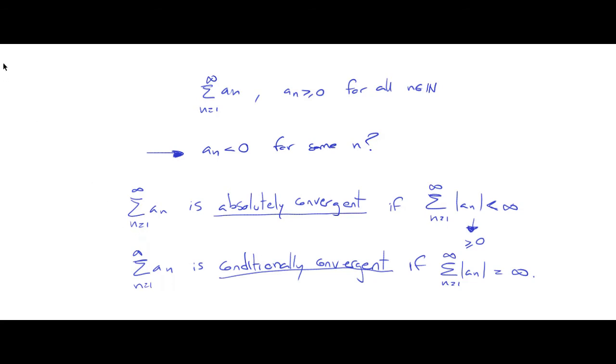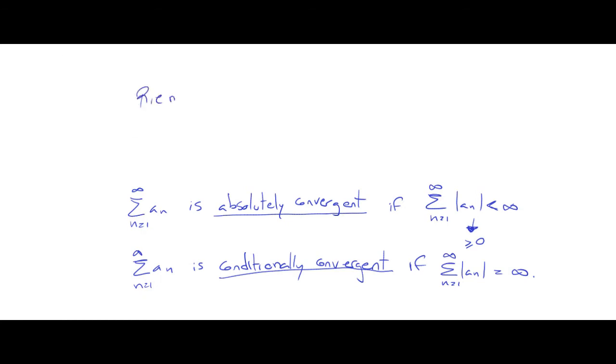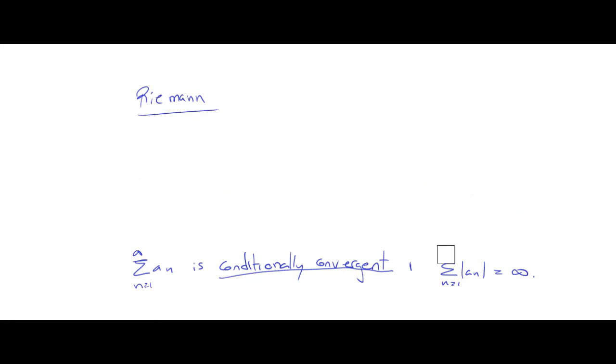Well, I'm going to show you that this is a result proved by Riemann, who is another of the big mathematicians in the 19th century. He proved that if you have a series that's conditionally convergent, which means that it's a series of negative and positive terms whose associated series of absolute terms is not convergent, then you can rearrange terms in that series and get whatever value you want.